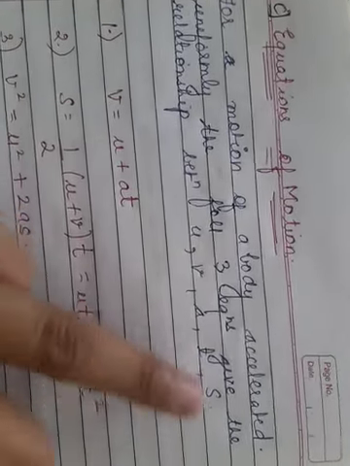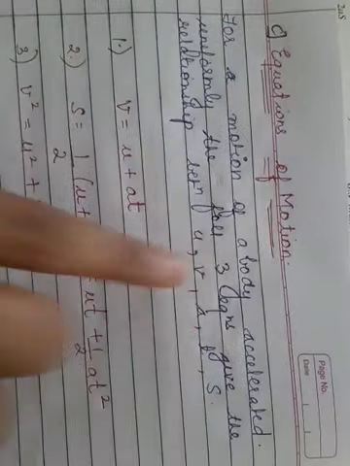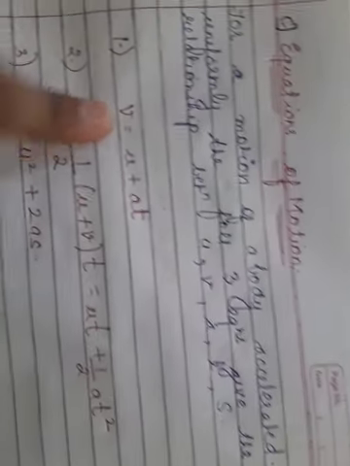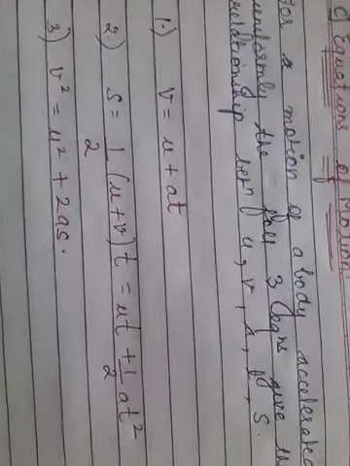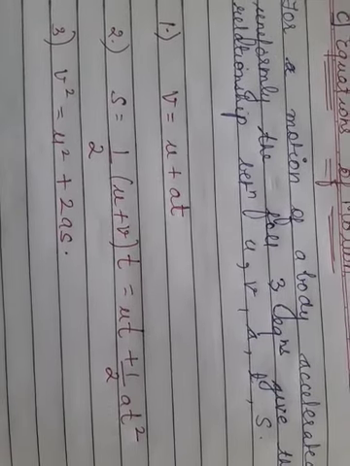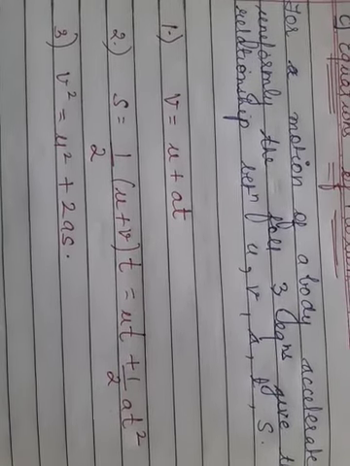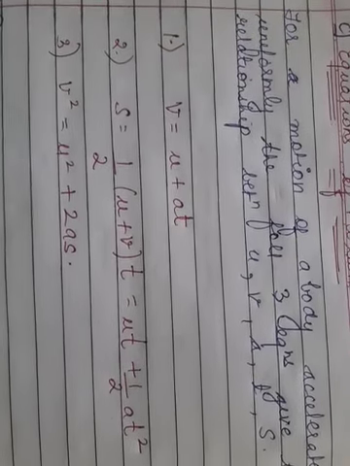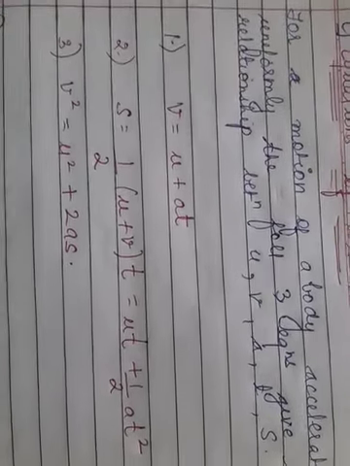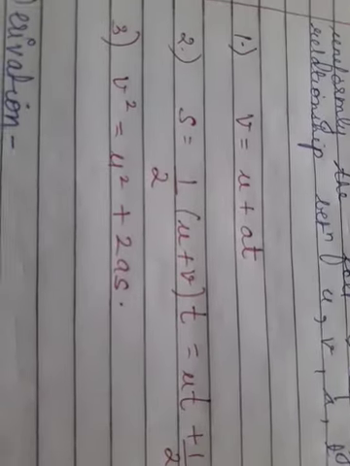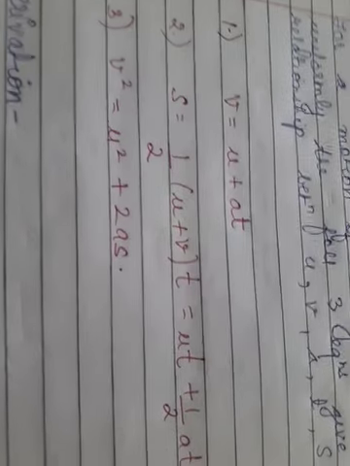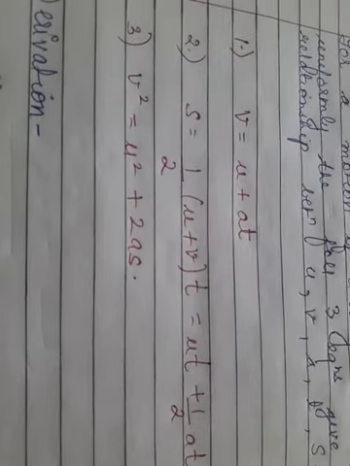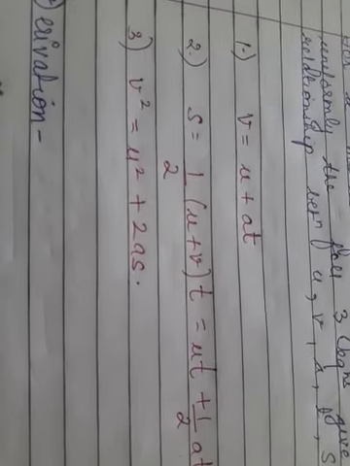The relationship gives: first, v equals u plus at; second, s equals ut plus half at square, or half of u plus v times t; and third, v square equals u square plus 2as.